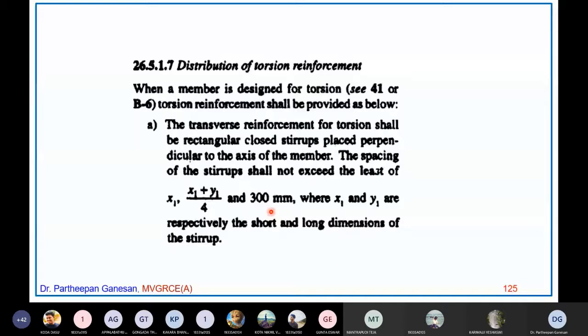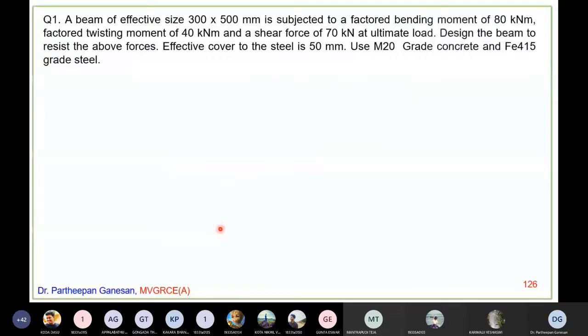Okay, is there any doubt so far? If you have doubt, you can see this problem that we are going to solve now. When you see the problem, you will understand thoroughly. There will not be any problem. And if there is any doubt anywhere during solving the problem, please let me know. I am very eager to clarify for you. Okay, we will see the problem.